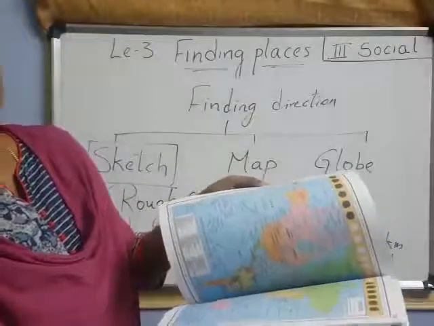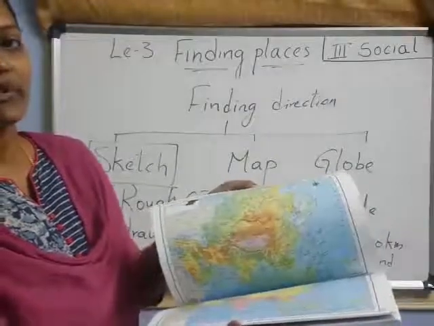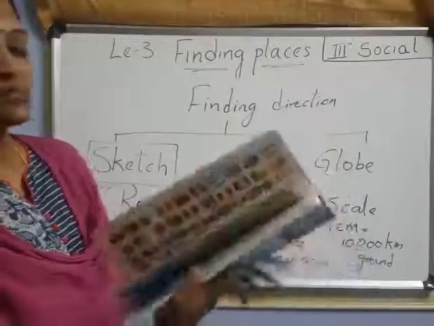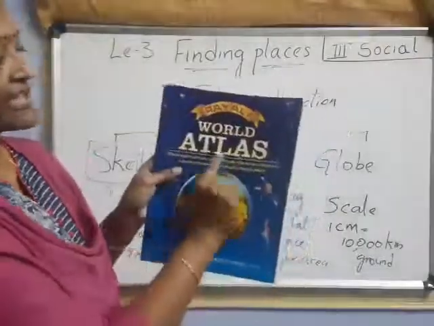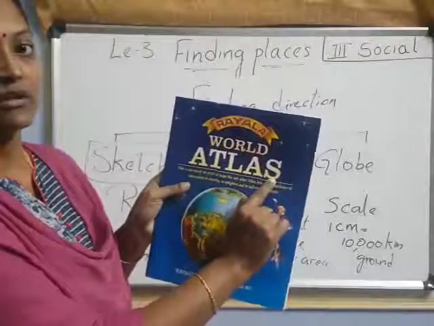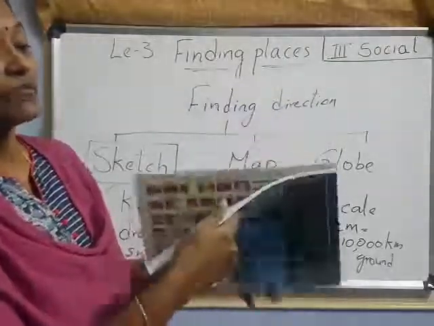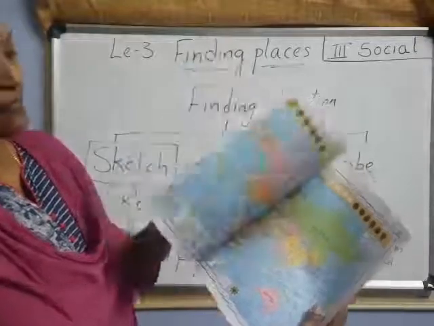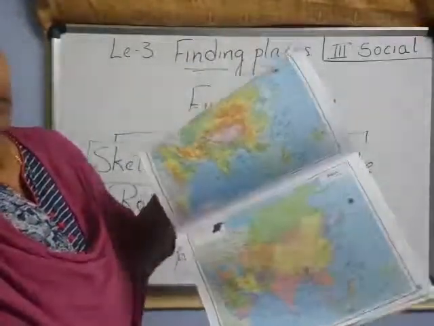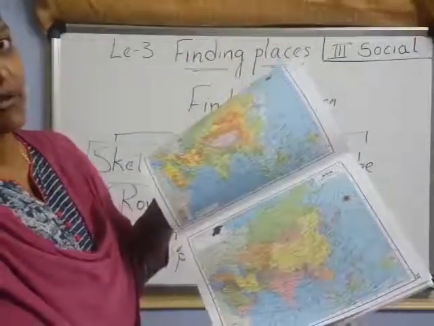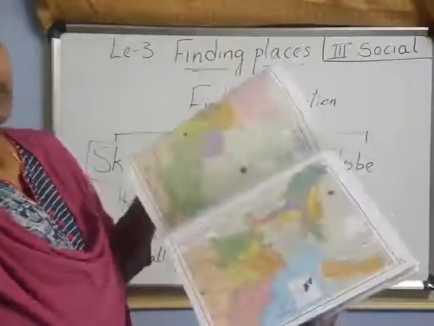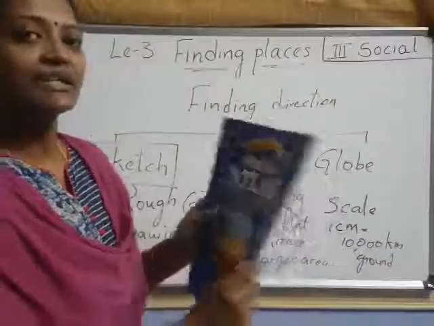Those are all various areas on the earth, right children? So this book we call an atlas. Understood? So the atlas shows different types of maps. See here, different maps we have, like all the continents and countries. So different types of maps are there in the atlas.